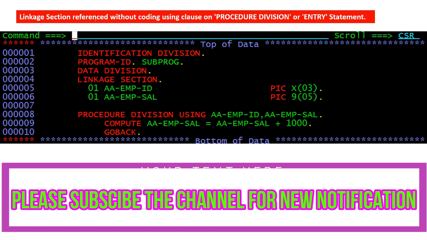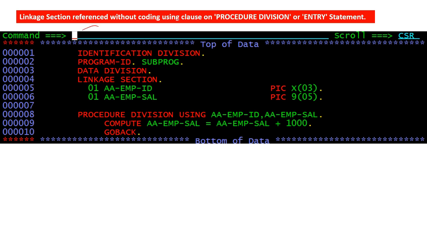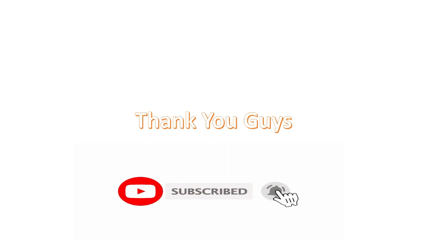And next is linkage section reference without coding USING, meaning if I am not using the USING clause here also, I am not receiving any SOC4 abend or any abend, and my program is compiling successfully. Okay. If you know anything else, like if you know any other reason or any other point that brings the SOC4 event, please write that below in the comment box.